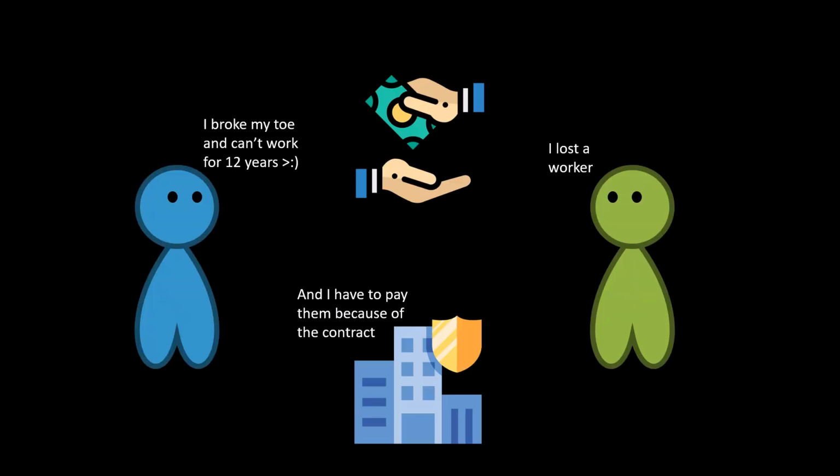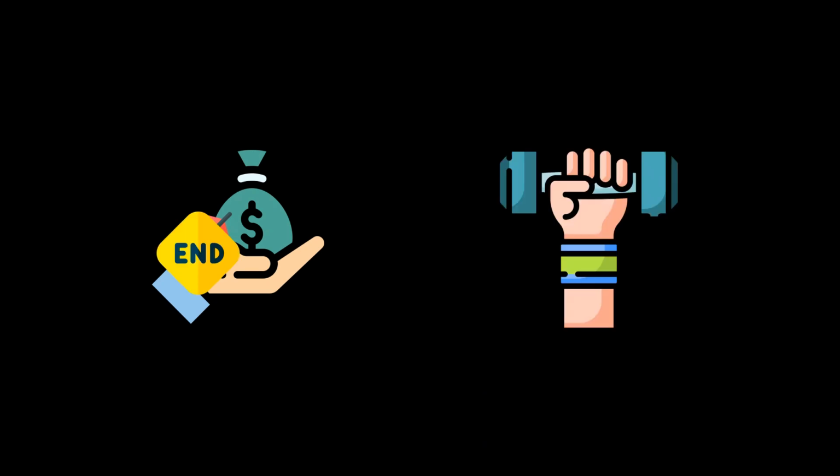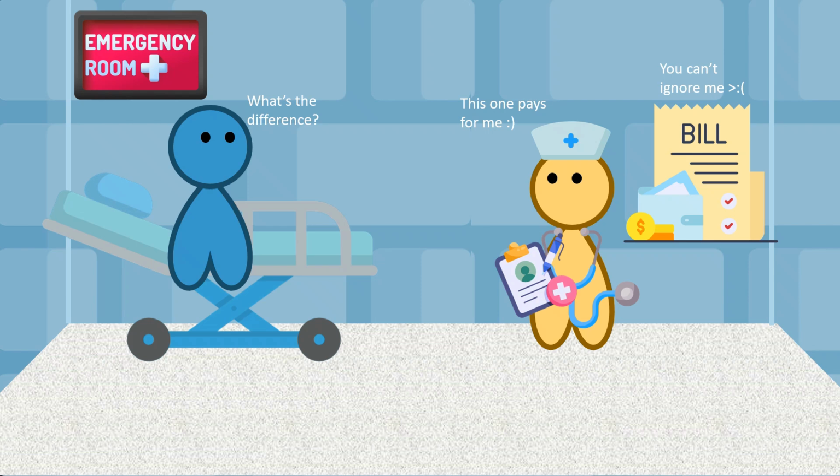Disability insurance gives you a temporary line of income for when you can't work due to an illness or injury. It is often a percentage of your salary, and it ends when you can no longer continue working. Long-term care insurance pays for care when you can't take care of yourself because of an illness or disease.